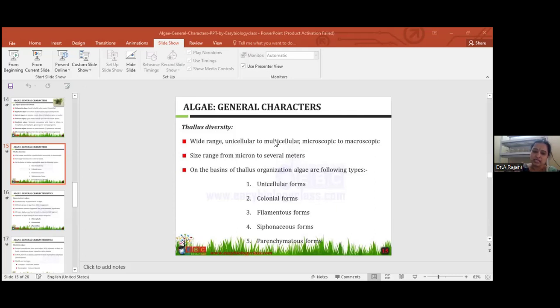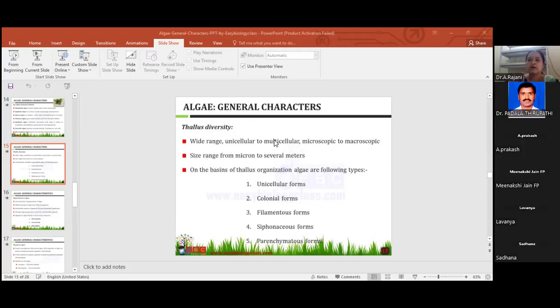Laminaria is 7 meters long. Chlamydomonas is very small in size; it is a unicellular alga. This is the size of algae. Okay, coming to the range. Range means vegetative structure, which is called the thallus.